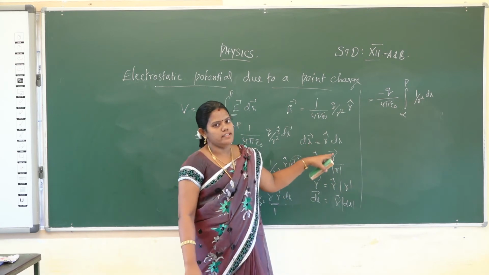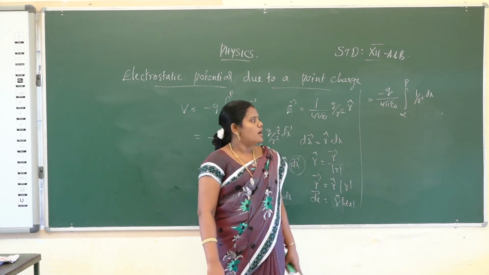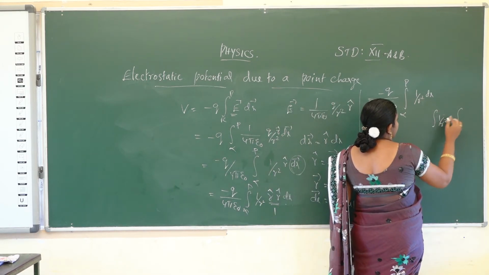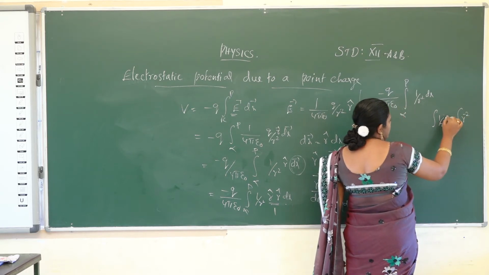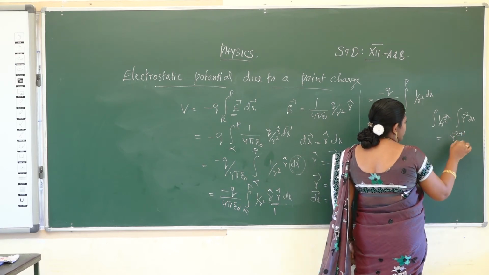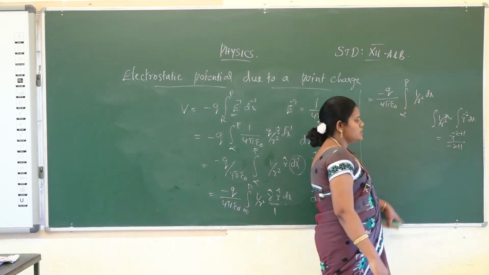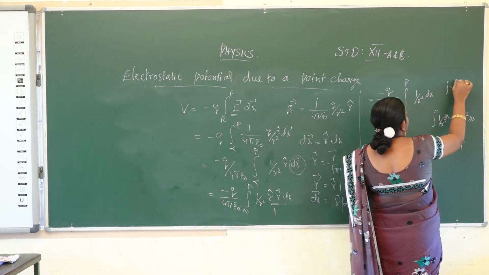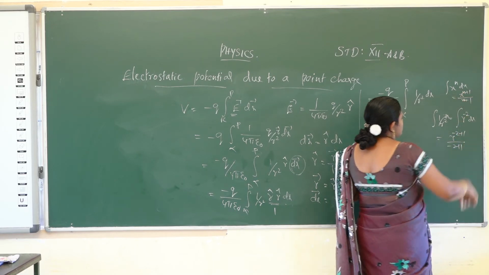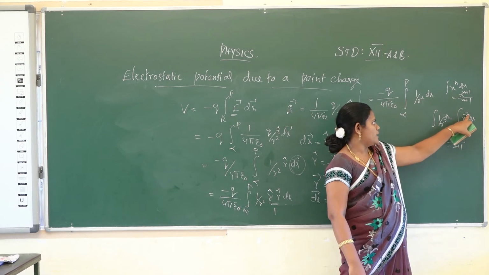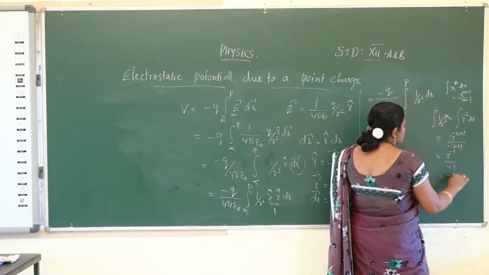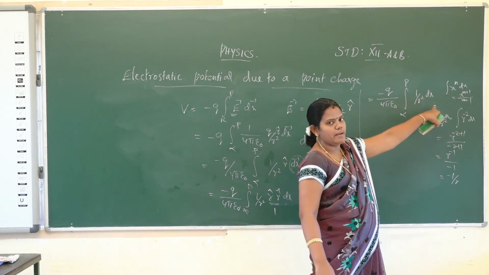Now we will calculate the integral of 1 by r square. Integral of 1 by r square is equal to taking r square to the numerator, r power minus 2 into dr. How will you calculate r power minus 2? The integral of x power n into dx is equal to x power n plus 1 by n plus 1. So the integral of r power minus 2 is r power minus 2 plus 1 by minus 2 plus 1, that is r power minus 1 by minus 1. So minus 1 by r. This is the value of the integral of 1 by r square into dr.